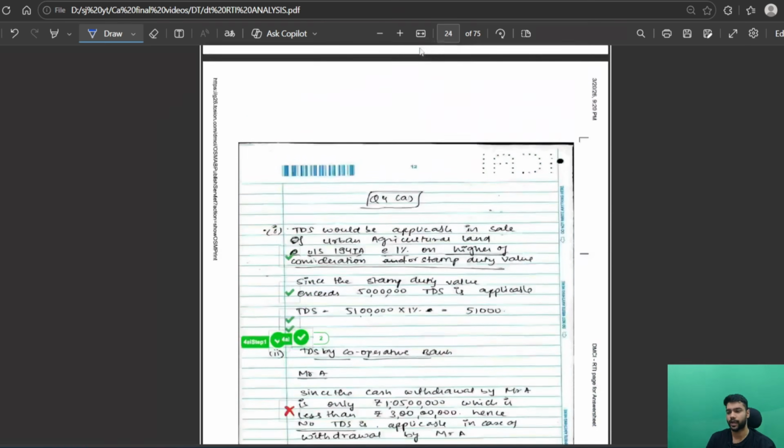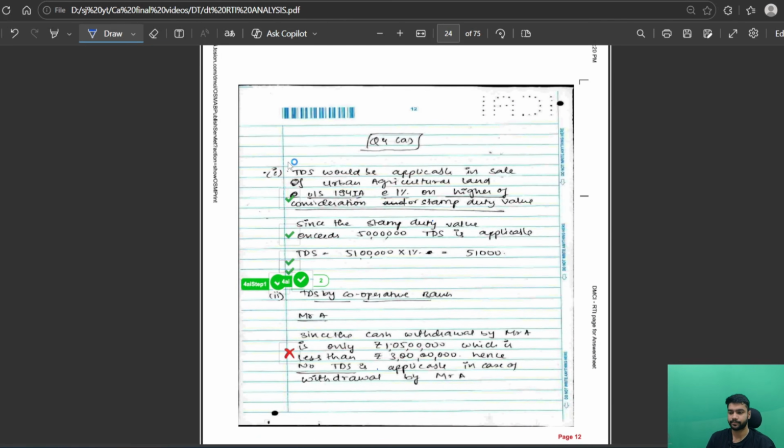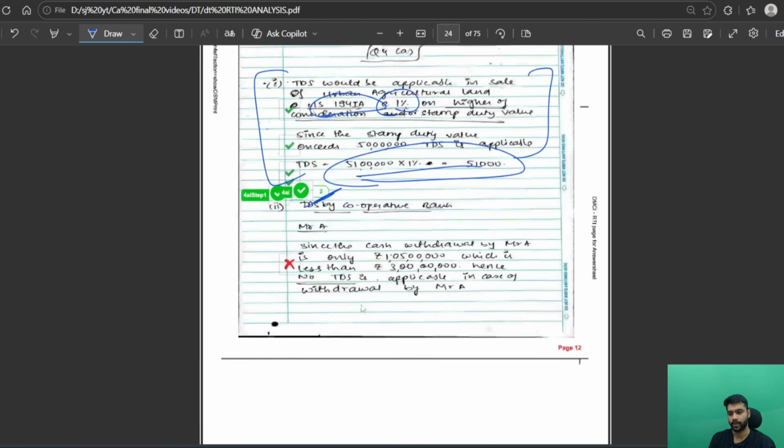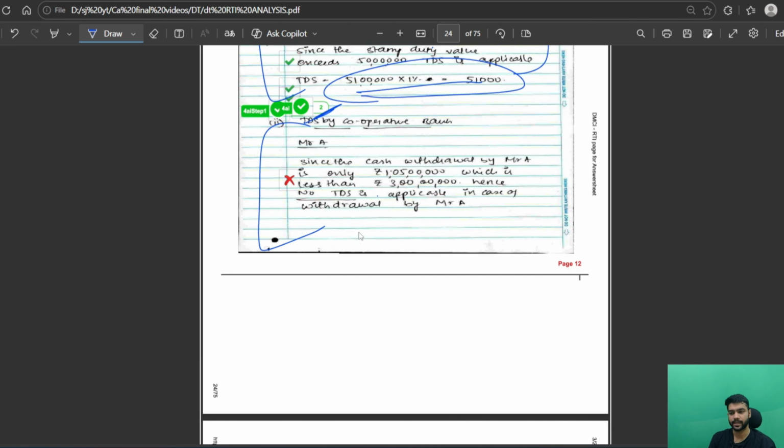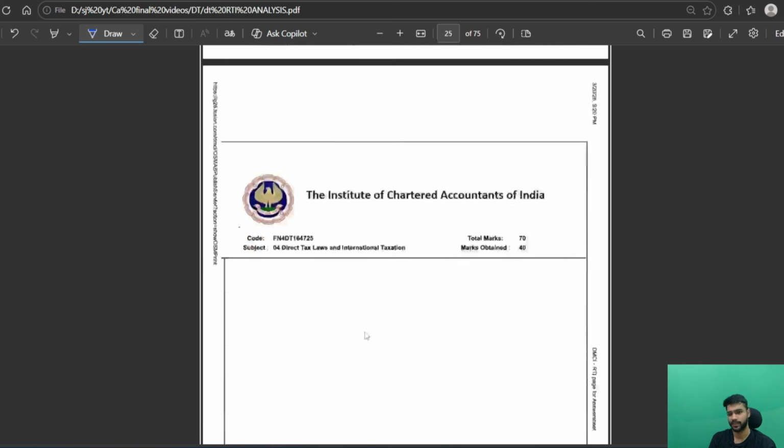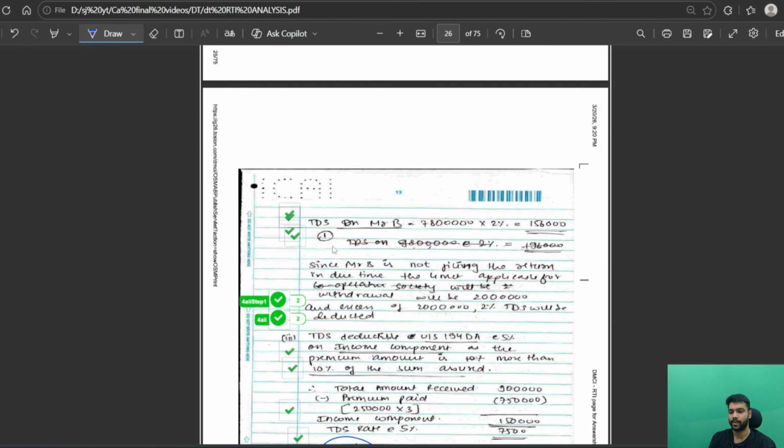Now coming to the next question, question number 4A, a tedious question. Just write the section number, the percentage, and the actual value. If your actual value matches, see, I got 2 after 2 in just 2 paragraphs. So you do not have to write the lengthy thing. Just write the section number properly, the rate properly, and the amount properly. In the second part, I made a mistake here. It is a stupid mistake. I will not say about that. But in this case, I wrote correctly, so I got 2 marks.